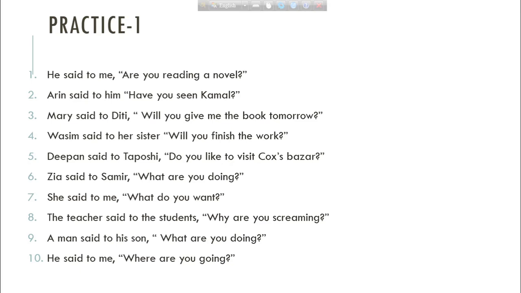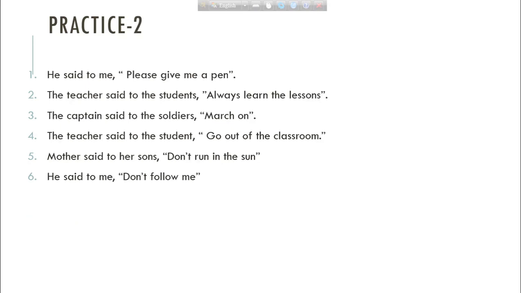Here you have practice number 1 on the basis of today's lesson. So try to do it by yourself, and this is practice number 2. If you find any problem while solving these practices, you can ask me in the comment box.